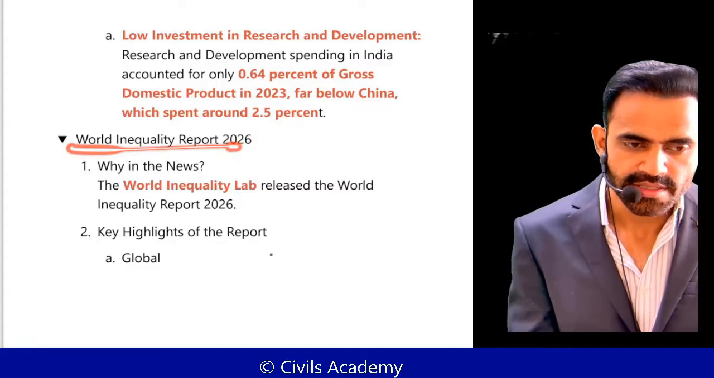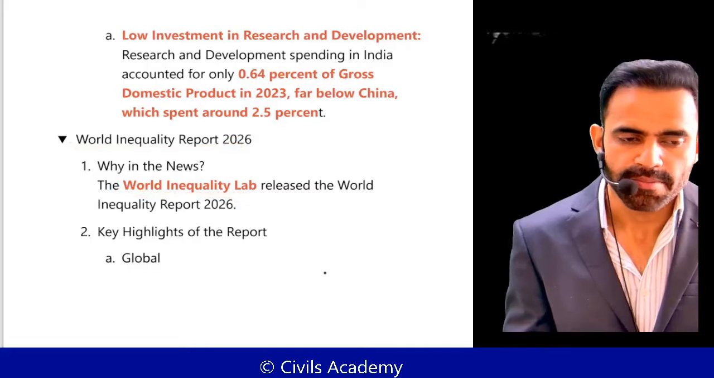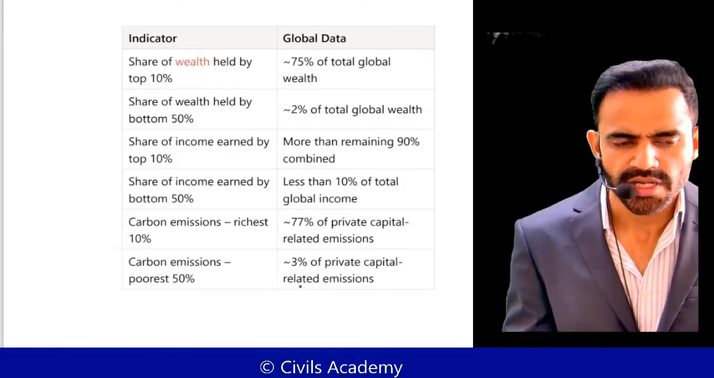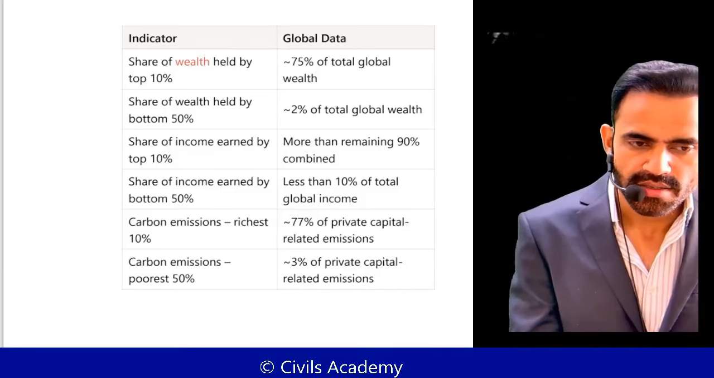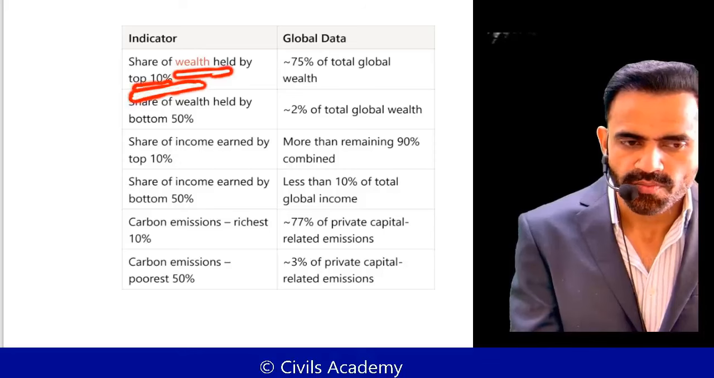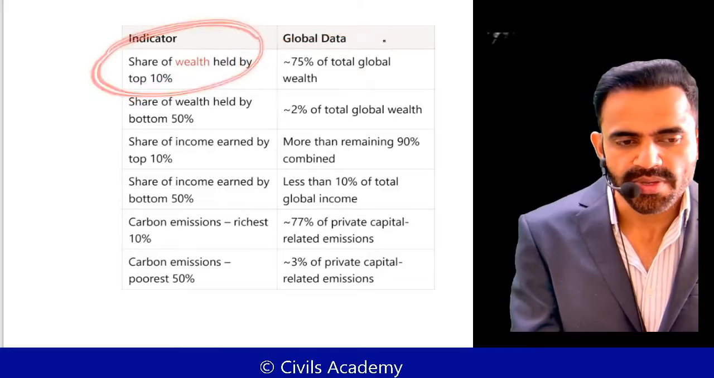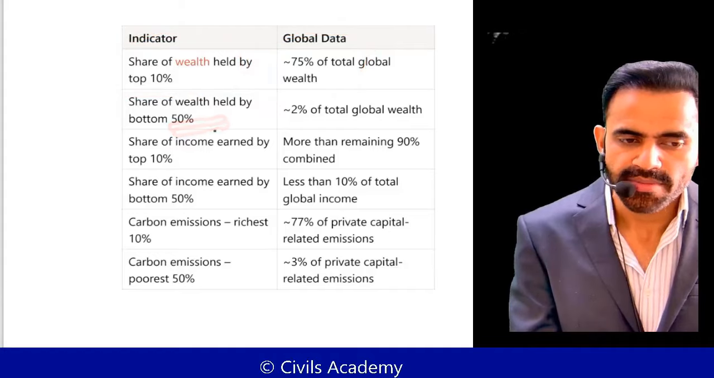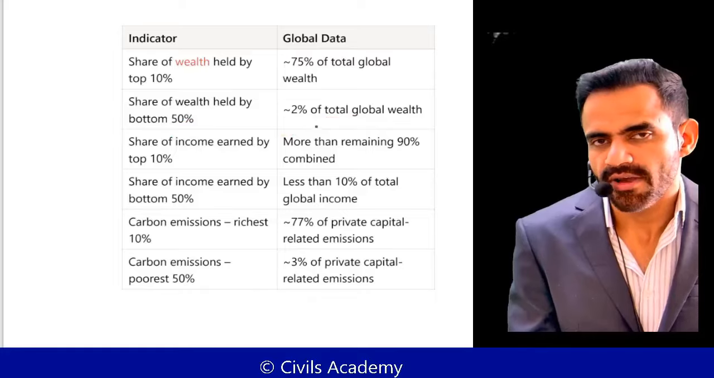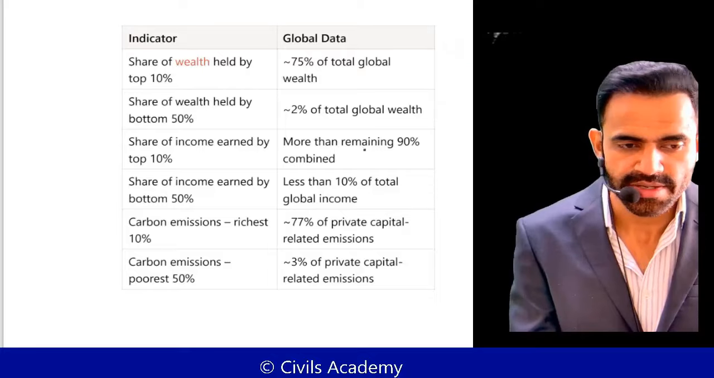Then there is the World Inequality Report. The World Inequality Report was released by the World Inequality Lab. Now, for the sake of understanding, I have compiled this entire information in a table format so that you can understand it easily. As per this World Inequality Report, the top 10% globally have a 75% share of wealth. That means the top 10% of people have 75% of the wealth of the planet. The bottom 50% have 2% of the total wealth. That itself shows the level of inequality. This is global data, by the way.